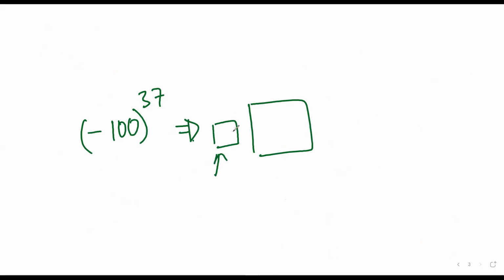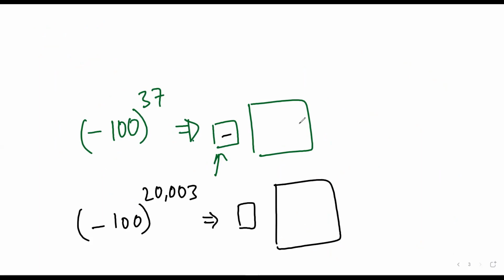So it would be negative. Minus 100 raised to power 20,003. What will be the sign? That is what I want to know. So negative. Minus 27 raised to power 20,002. Mr. Sarthak, what will be the sign?